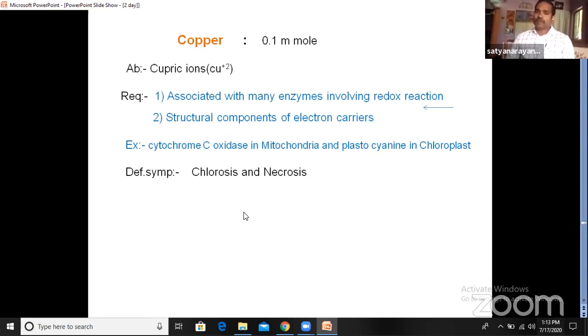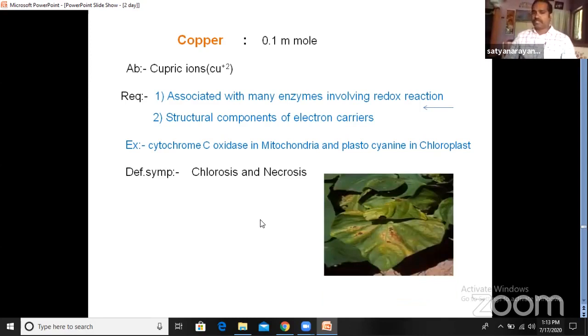Then what are the deficiency symptoms of it? If it is deficient, what kind of symptoms will we observe? We'll see two special diseases, chlorosis and necrosis. Chlorosis means the yellowing of the leaf. Necrosis means dead tissue. The tissue becomes dead. So these are the deficiency symptoms. Let us see here. We can find some brownish spots. Now in these brown spots, the tissue is totally dead. So this disease is called necrosis. Necrosis means dead tissue. The brownish spots will be observed.